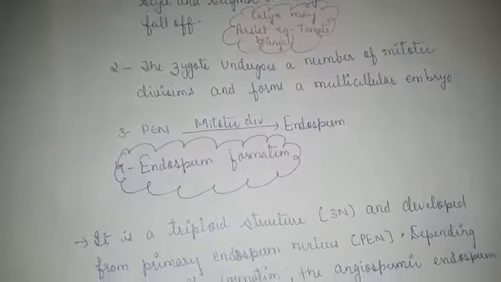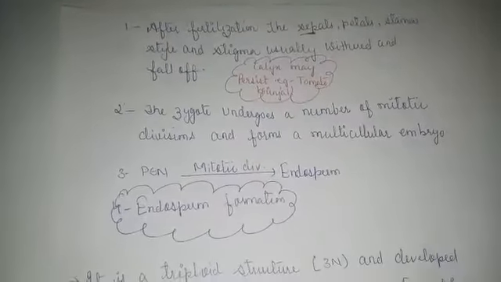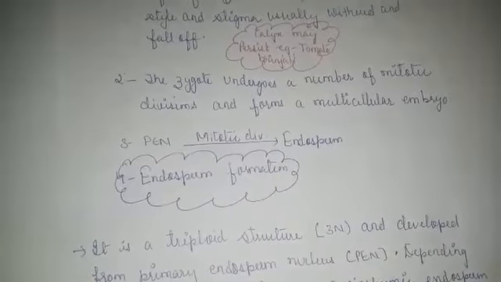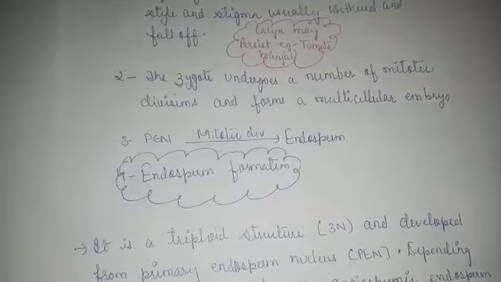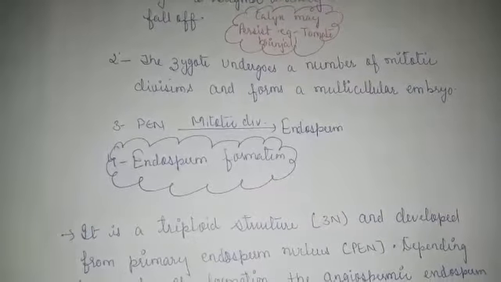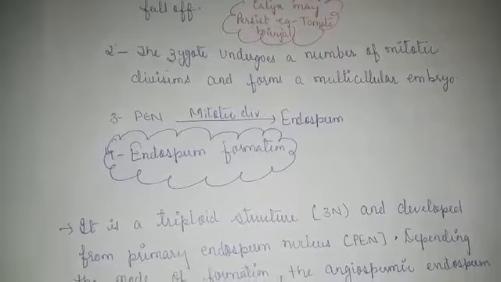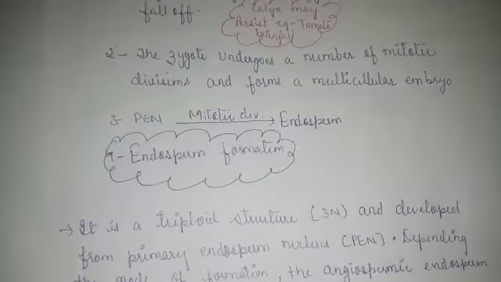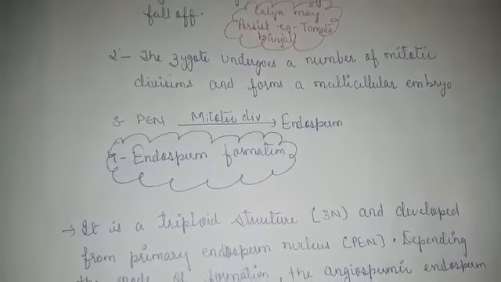Now when we talk about the second step, the first step is that the sepal and petal will wither off. In a few cases the calyx will remain persistent. Second step, the zygote undergoes a number of mitotic divisions and forms a multicellular embryo, right?